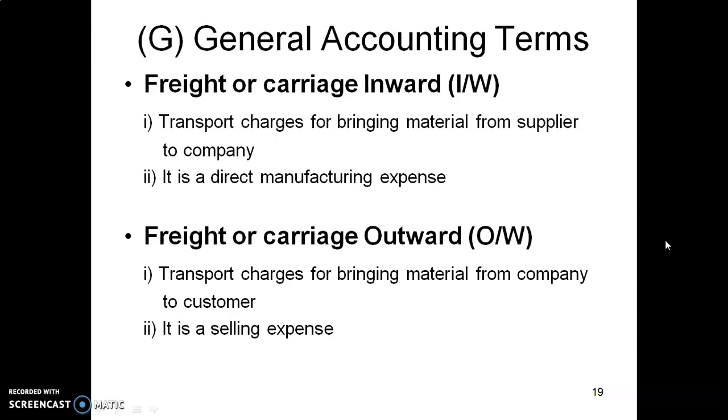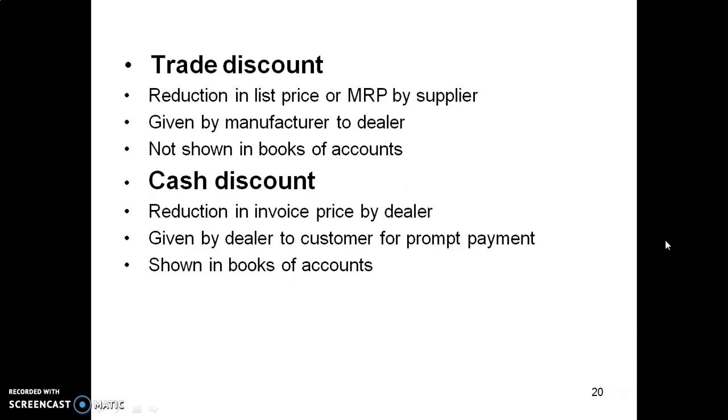Freight or carriage outward. This is the carrying cost of finished goods to the selling place, to the showroom, to the wholesaler, to the retailer. This is the transport charge for bringing finished goods from the company to the customer, and carriage outward is our selling expense, shown under the heading of selling and distribution expenses.